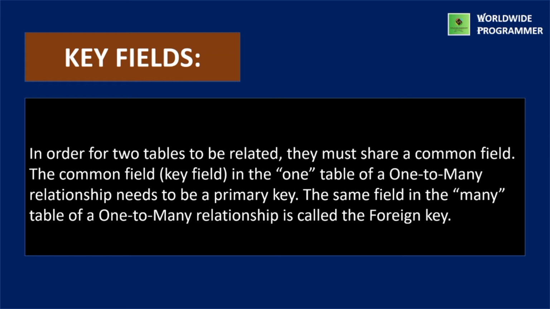In order for two tables to be related, they must share a common field. The common field or key field in the one table of a one-to-many relationship needs to be a primary key. We will discuss that, the primary key. The same field in the many table of a one-to-many relationship is called a foreign key. So we will discuss the primary key and the foreign key.